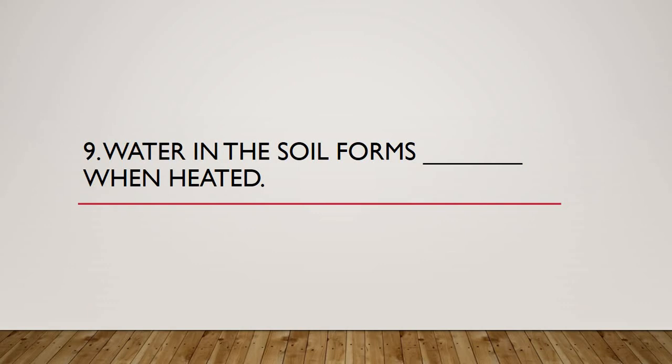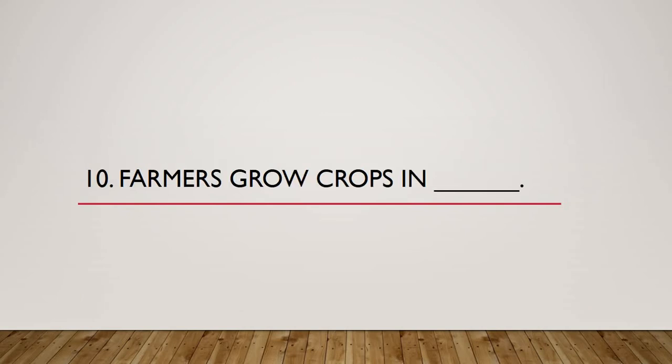Okay, so by now maximum of you might have written the answers, maximum of you might have even given me the answers. Looking onto the screens, let's see what the correct answer is quickly. And the correct answer is vapor. So the water in the soil forms vapor when heated. Yes, it converts into vapor and it goes up towards the sky. That is what happens to water when heated. Correct? So I hope again maximum of you have given the correct answers. Number 10. Let me read the question.